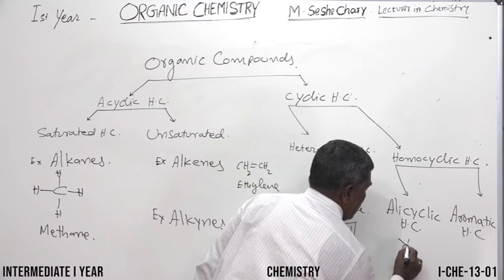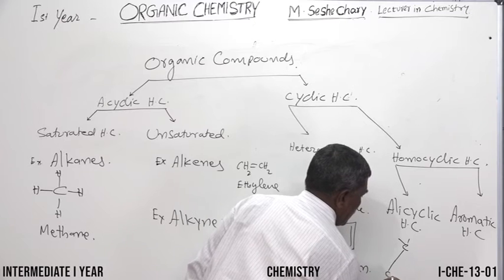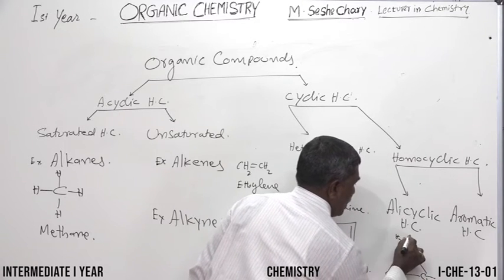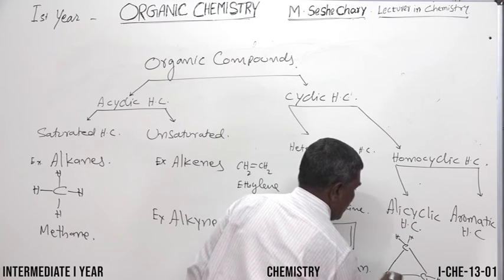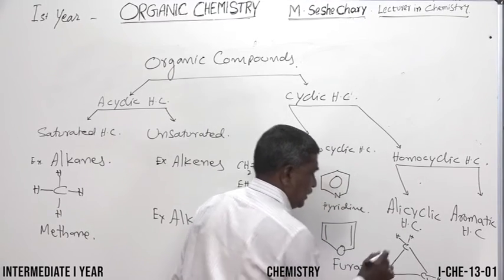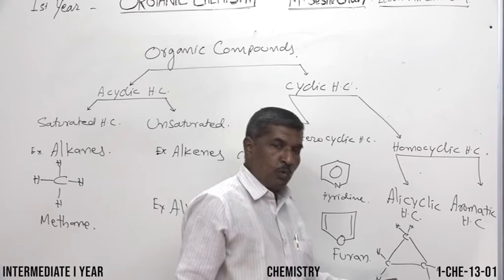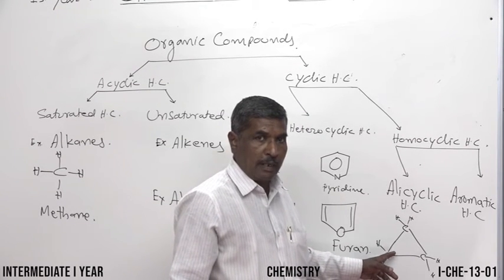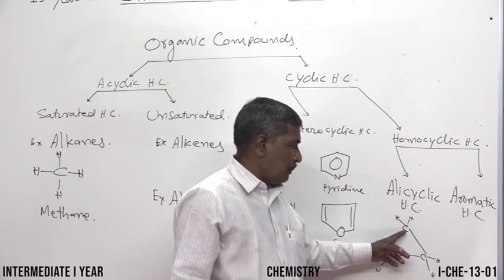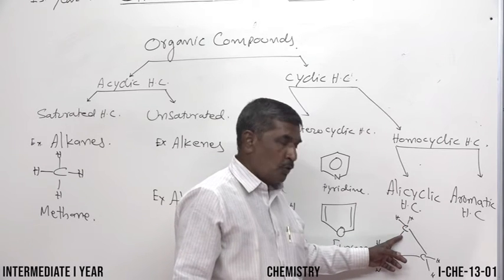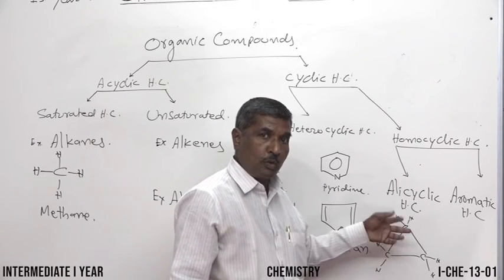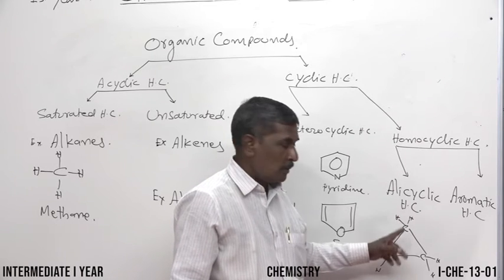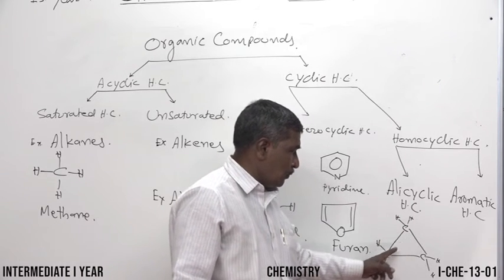How many? Let us take an example. See that the ring is made up of only carbons, no other atom. It is cyclic, and at each carbon we see 4 sigma bonds. Cyclic and saturated. Saturated means carbon should form 4 sigma bonds. See that here 4 sigma, here 4, here 4.